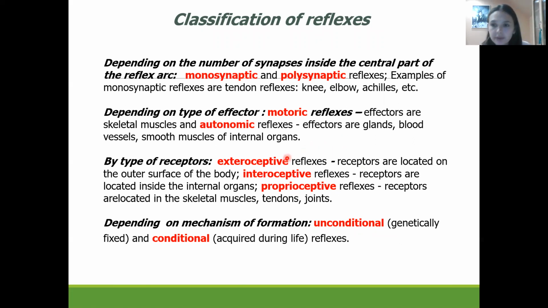By type of receptors, could be exteroceptor reflexes when receptors are located in the skin, interoceptor reflexes when receptors are located inside of the internal organs, or proprioceptive reflexes when the receptors are located in tendons, ligaments, muscle spindles.